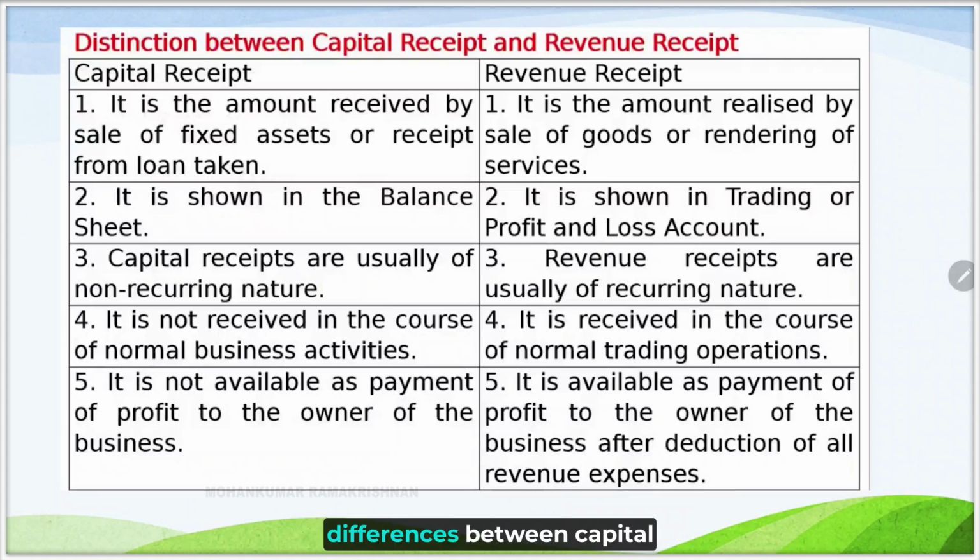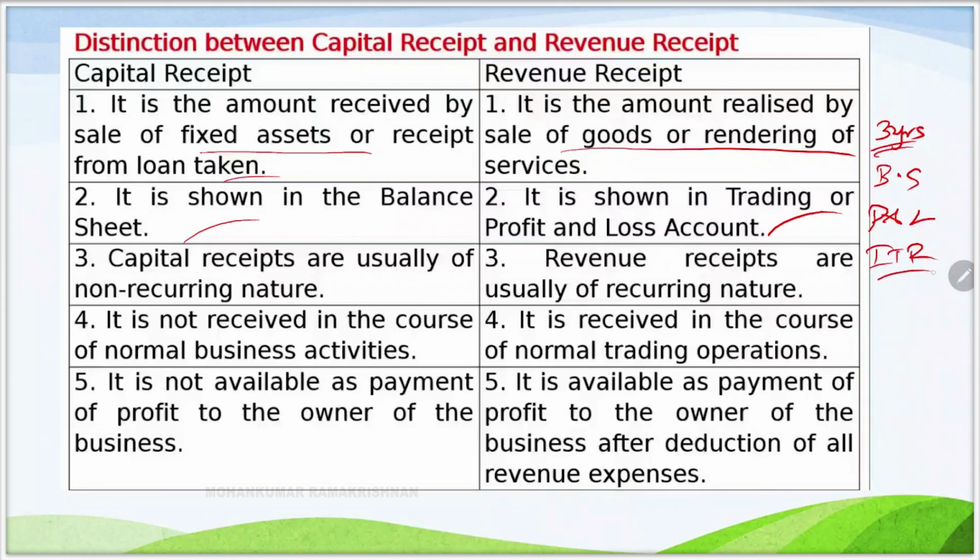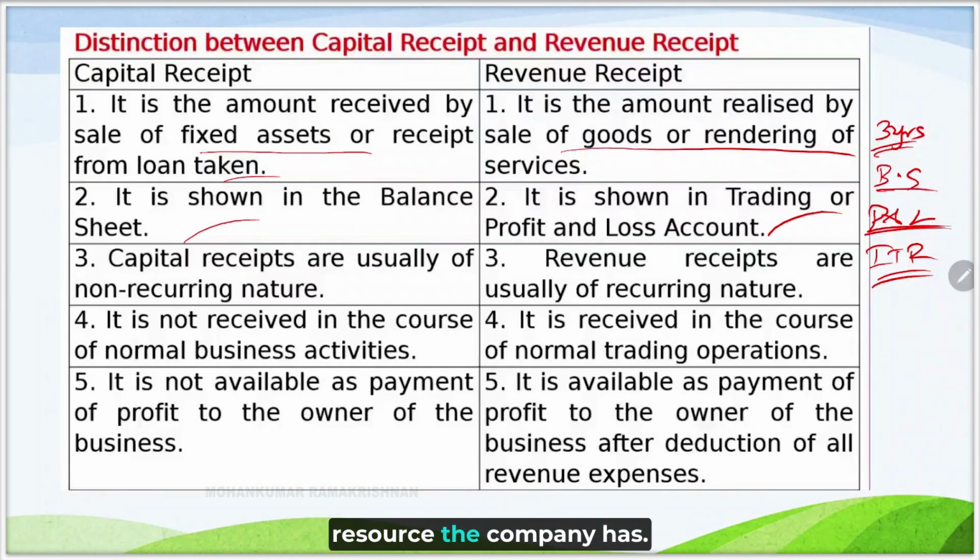Now let us see the primary differences between capital and revenue receipts. Capital receipt is the amount received by sale of fixed assets or receipt from a loan taken, whereas revenue receipt is the amount realized by sale of goods or rendering of services. Capital receipt is shown in the balance sheet and revenue receipts are shown in the profit and loss account. If you are a loan manager giving a loan to an MSME, you will ask the MSME owner for the last 3 years' balance sheet, P&L, IT returns, etc. P&L shows the profit and loss of the company, and the balance sheet shows the capital resources the company has.